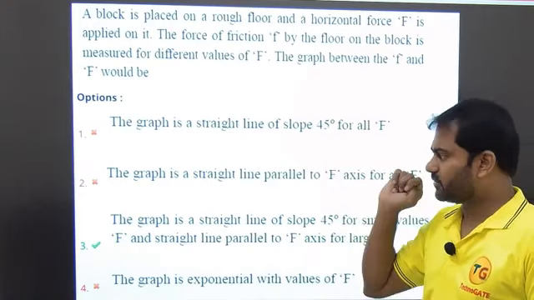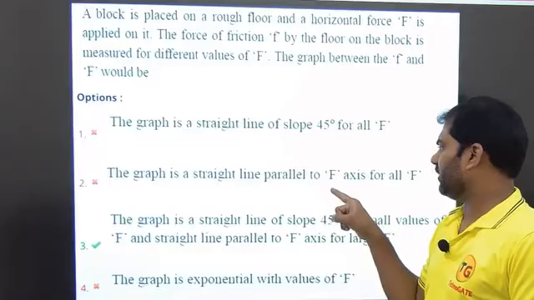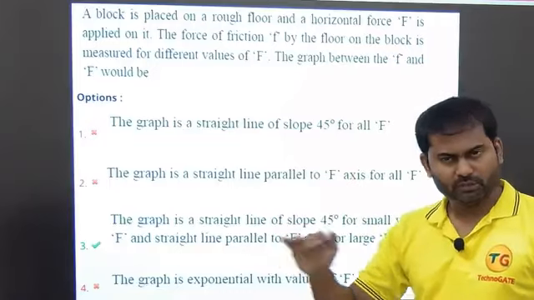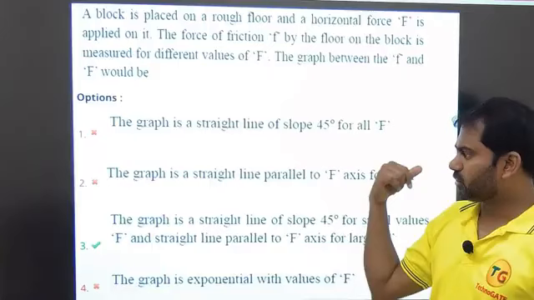If you go to the second option, the graph is a straight line parallel to the F axis for all F. No, it is not a straight line throughout the value of F, so this option is also wrong.